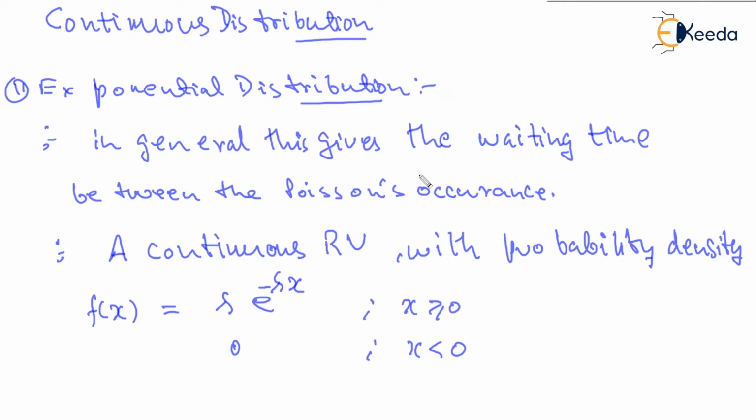Like we said, in general it is used as the waiting time. So of course the waiting time cannot be negative, and that is why this function is valid only for non-negative values. That is, it starts from x equal to 0 to any higher value. It is not defined for x less than 0. And for this, of course, lambda will also be greater than 0.